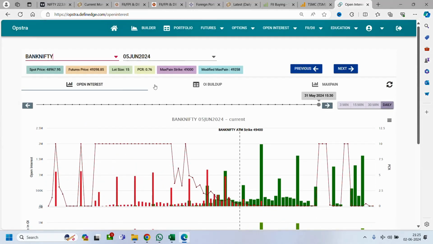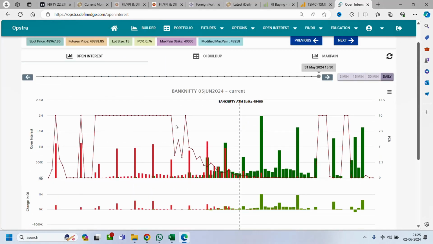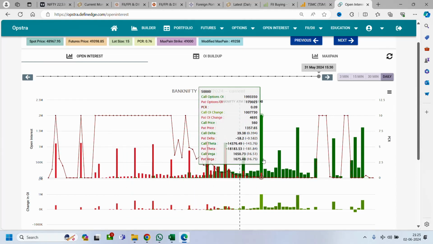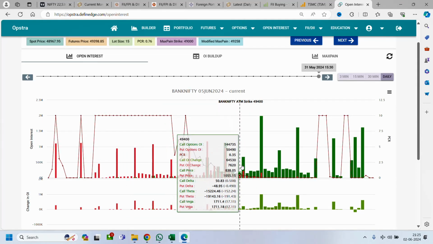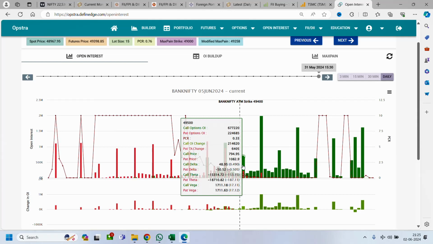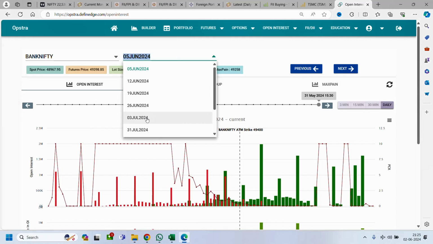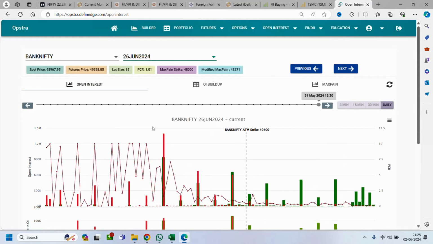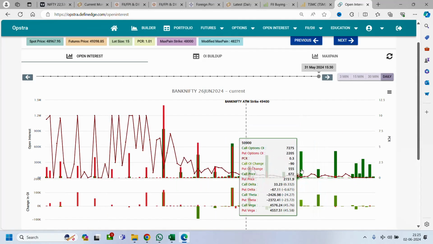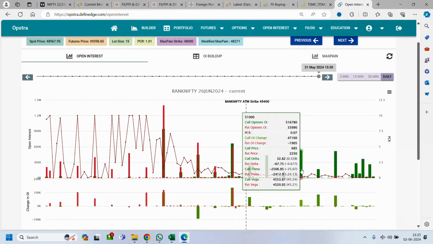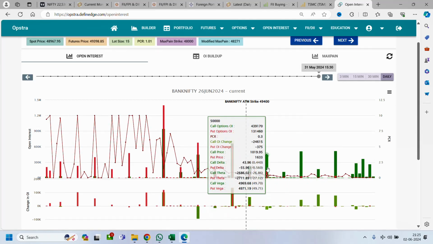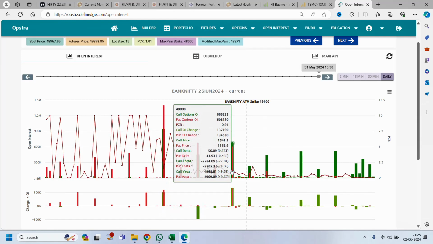Let's see Bank Nifty, 5th June expiry. In this we can see huge call writing at 50,000, minimum call writing at 49,500, and slight put writing also. For the month end, the whole month, we can see good call writing at 51,000. 50,000 is also there, but put writing is also there. 20% put writers are sitting at 50,000, and it is very much bullish.